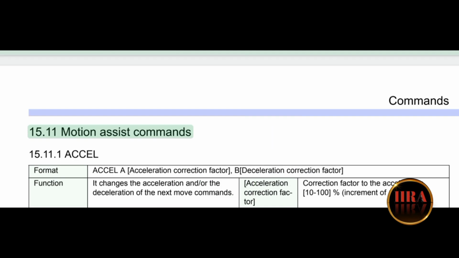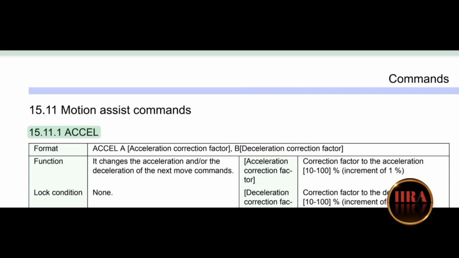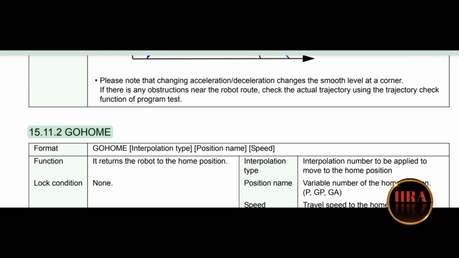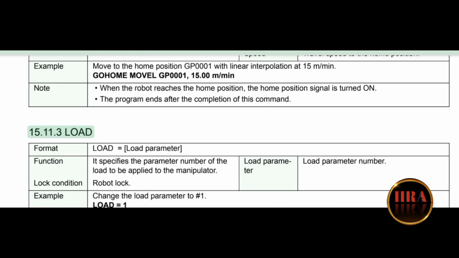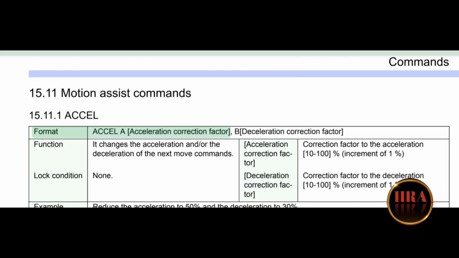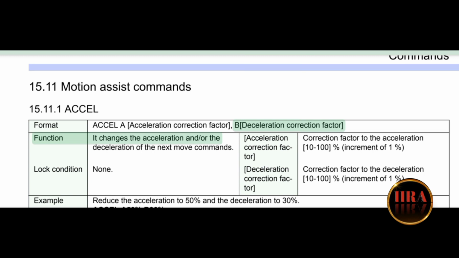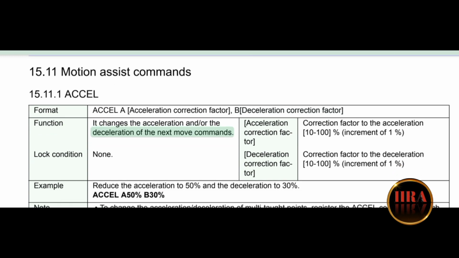15.11 Motion assist commands. 15.11.1 ACCEL, 15.11.2 GOHOME, 15.11.3 LOAD. Format: ACCEL, acceleration correction factor, B, deceleration correction factor. Function: it changes the acceleration and/or the deceleration of the next move commands.